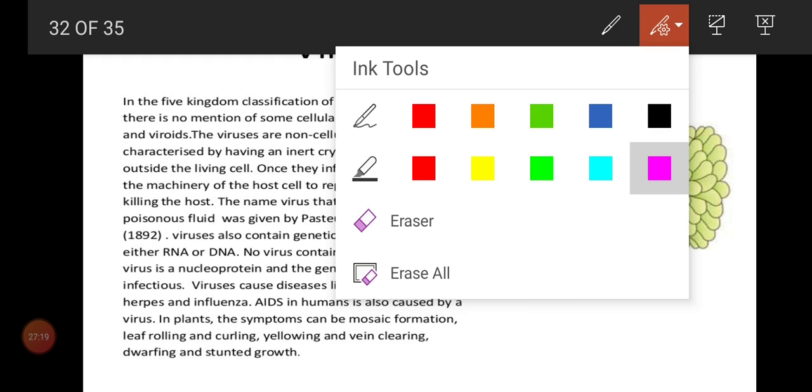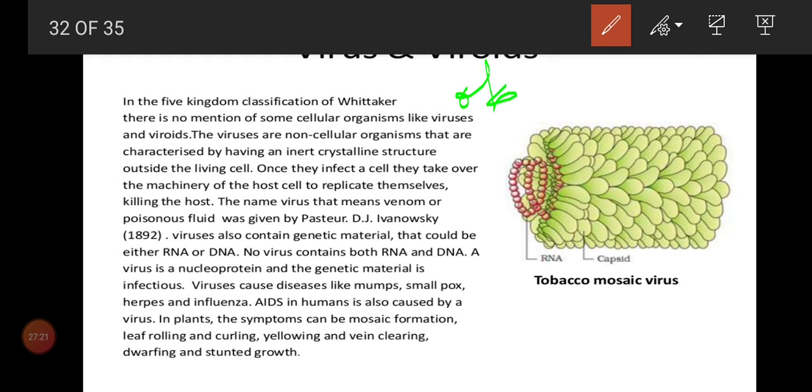We are all familiar with obligate parasites, no? OBLIGATE. What do you mean by obligate? Obligate means complete, so viruses are complete parasites. If it is facultative, that is partial. So viruses are complete parasites.